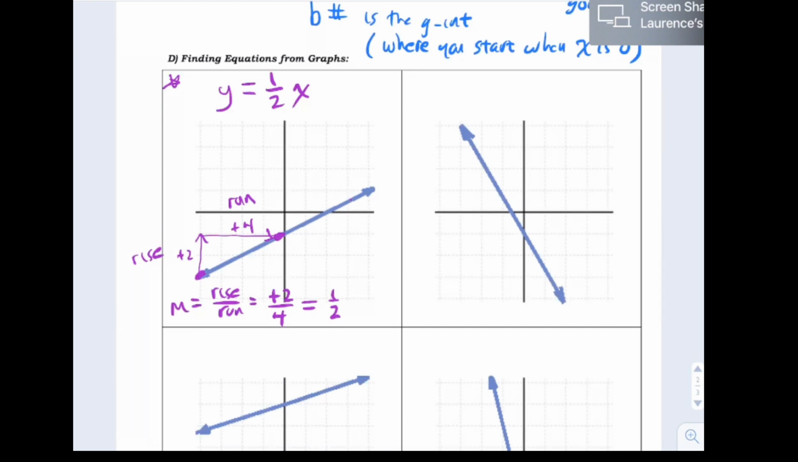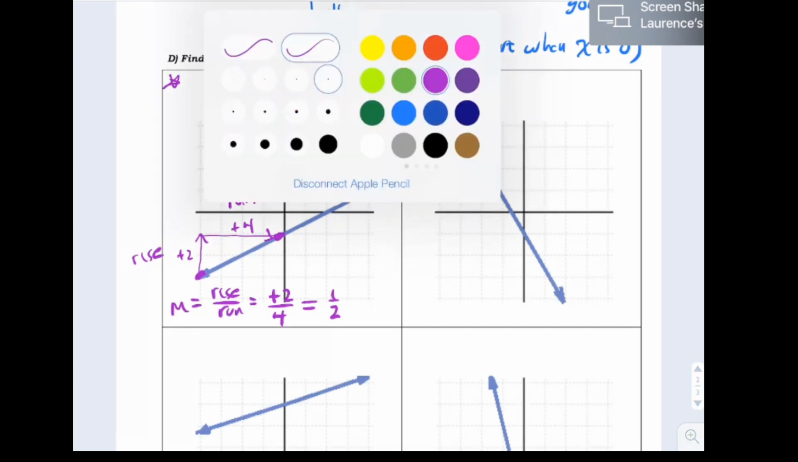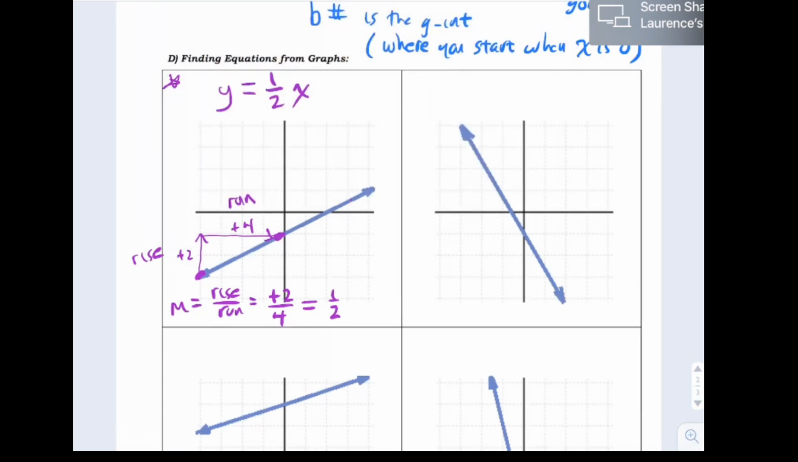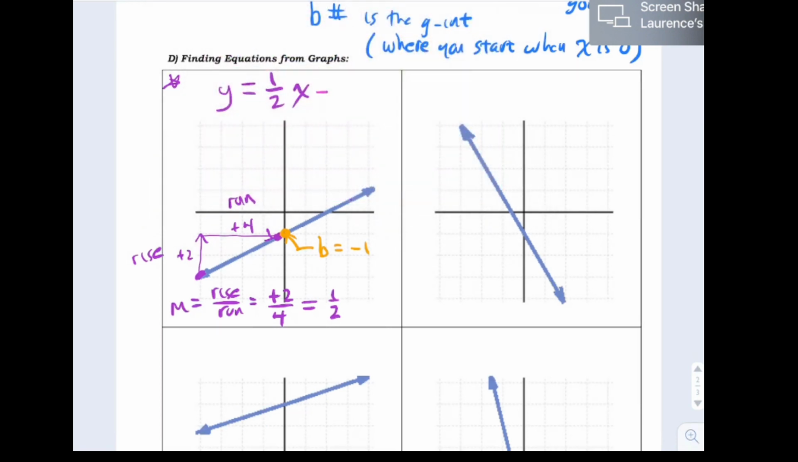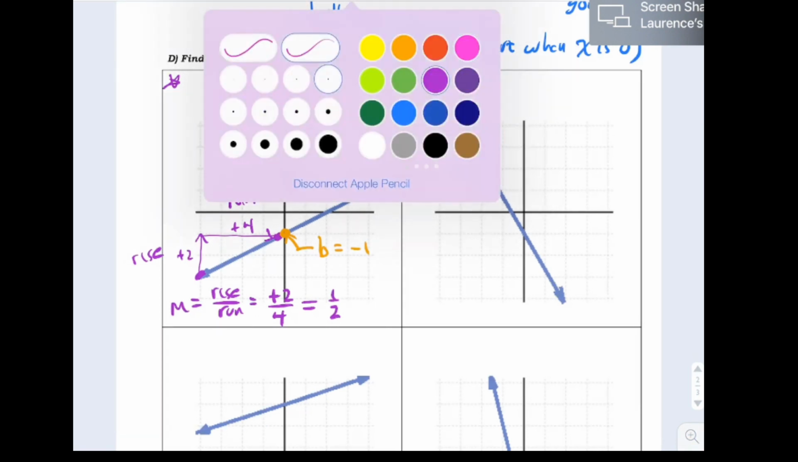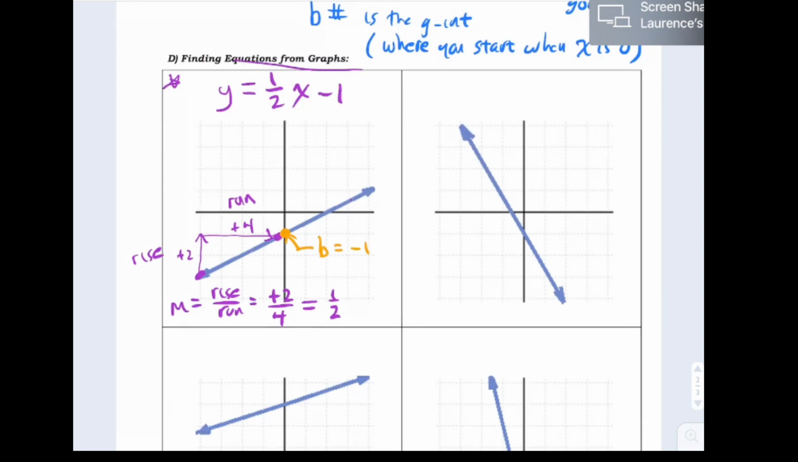Now, get the y-intercept. Well, you look, here's the y-axis, here's where it crosses the y-axis, and it crosses the y-axis at -1, and that's your b. And that's all there is to the b. Okay, so that was your m is 1/2, that was your b is -1. That's the equation of that line. So you can tell just by looking at it.